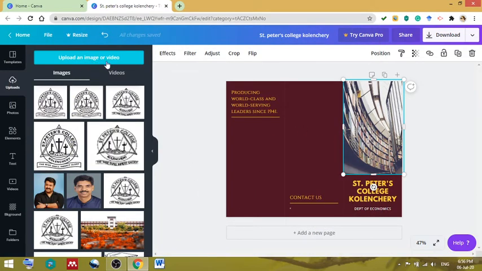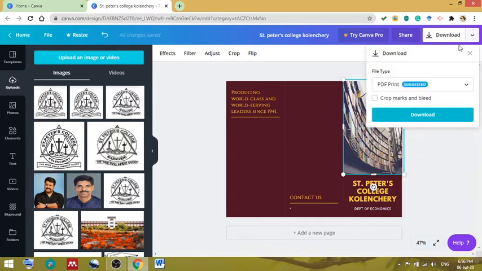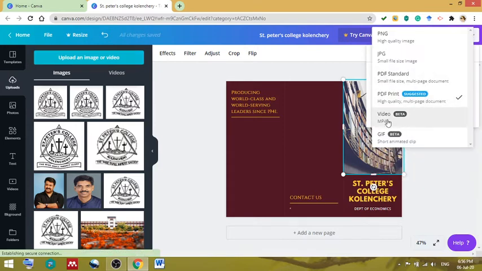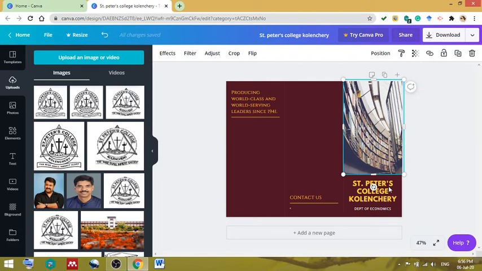See, and that is another important feature that makes Canva very distinct. You can insert video also over here. Short videos may be added, and that you can download it as videos. That option is also available in Canva. See, you can either make a video or even a small GIF also is possible using Canva. If you are circulating it in mobiles and all in WhatsApp groups, naturally you can use a GIF.